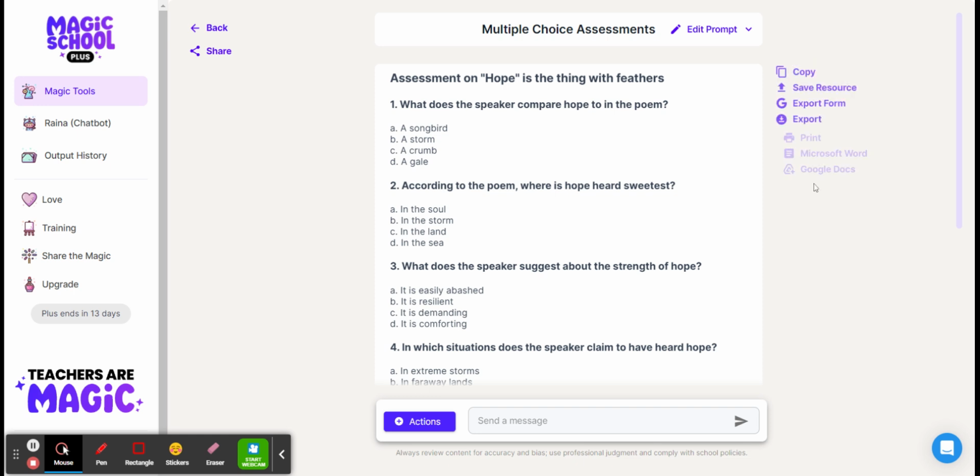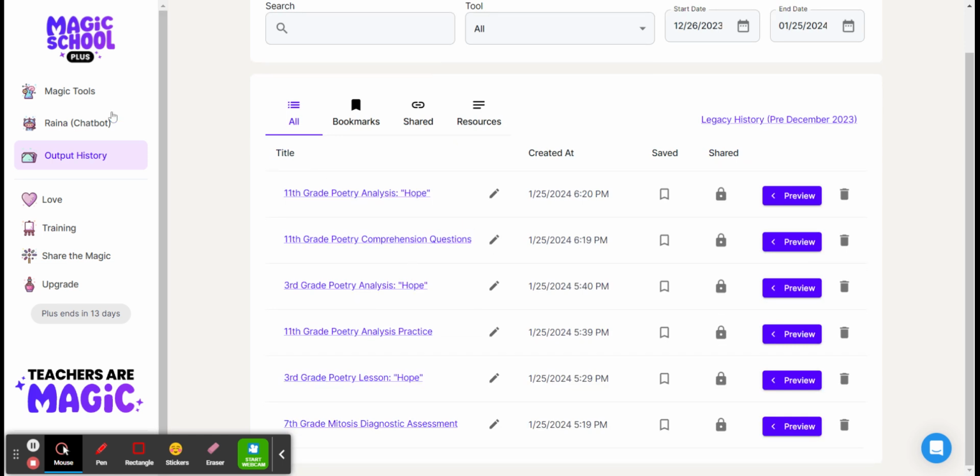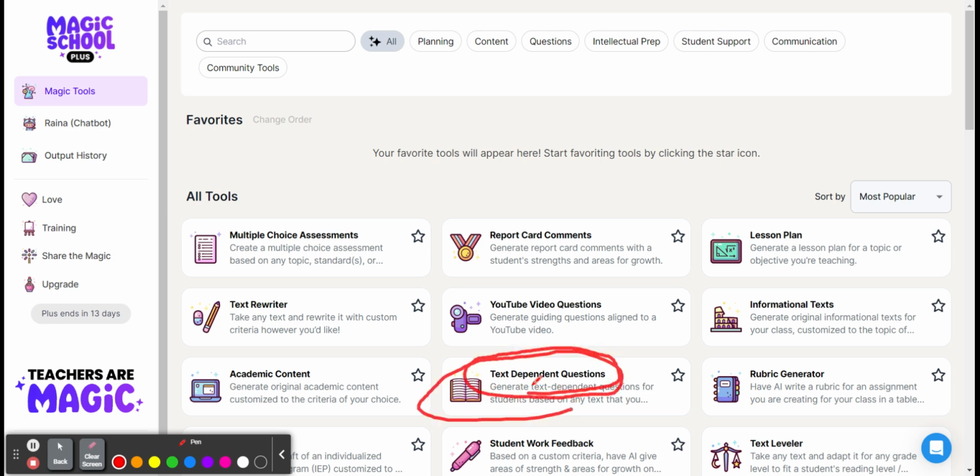And once again, I have all of these options over here, what I would like to do with it, if I want to just save it, if I want to go ahead and export it to a Google form, if I want to print it, whatever I want to do. But I can always go to my output history, and all of the things that I've created with this particular generator are here. So going back to the magic tool, the one that I showed you there was text-dependent questions. Then I also showed you the multiple choice assessment.